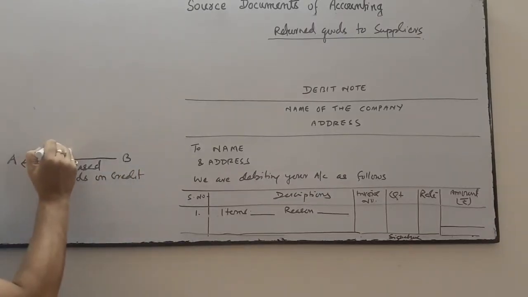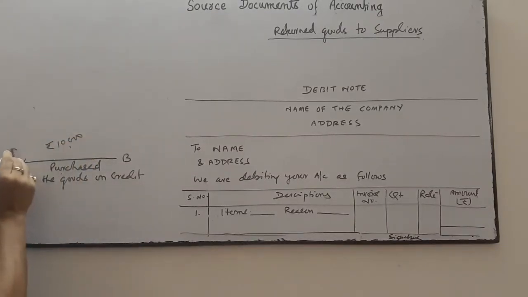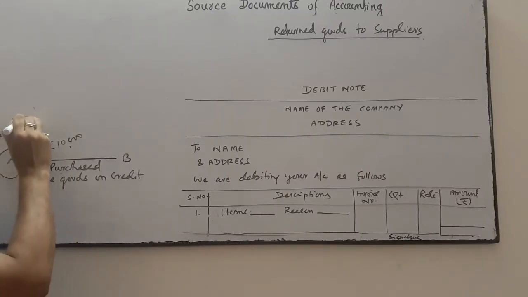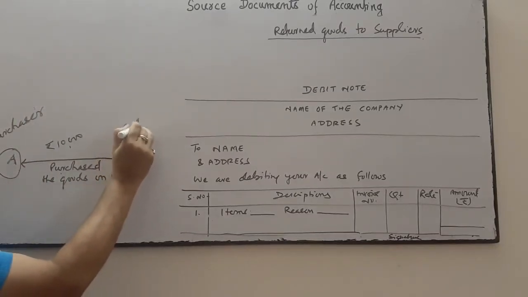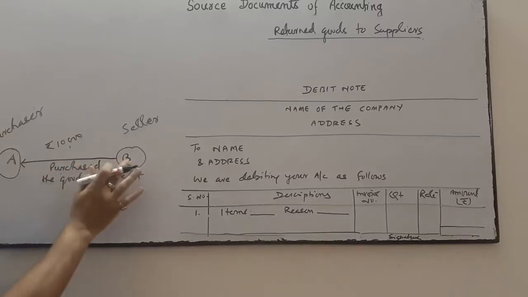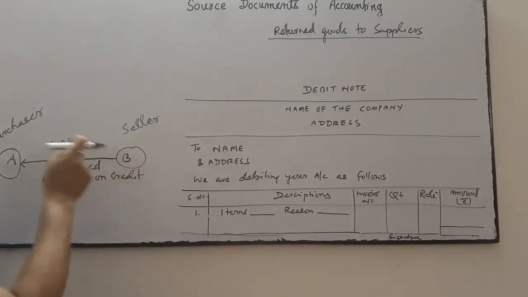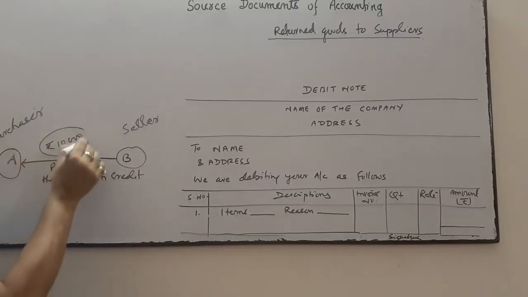Suppose goods of rupees 10,000 purchased on credit. A is the purchaser, and B is the seller. You can say B sold goods to A. From A's point of view, A is the purchaser, B is the seller.